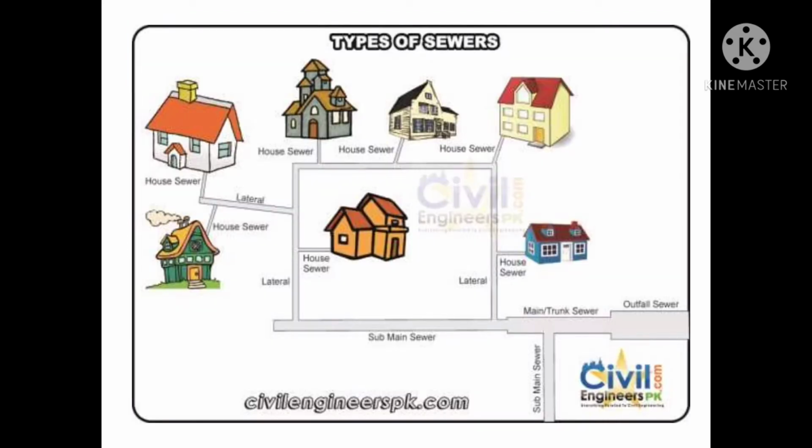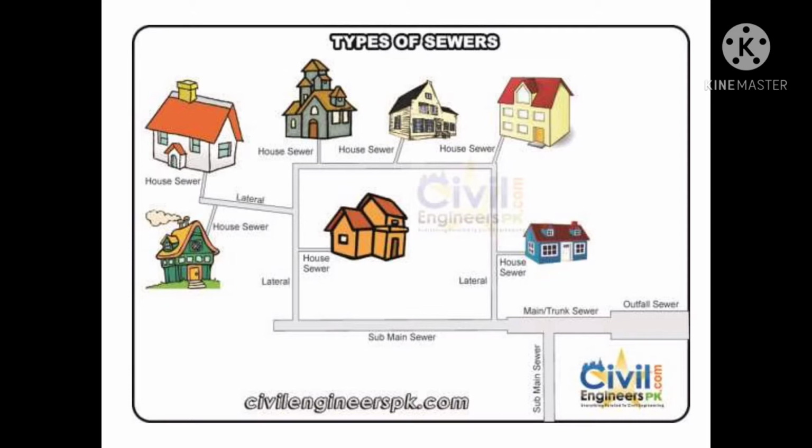When wastewater comes from the houses, it is collected by a pipeline called a lateral. Number of laterals are interconnected, and these lateral lines are connected by means of a submain sewer. Submain sewers collect waste from laterals only.